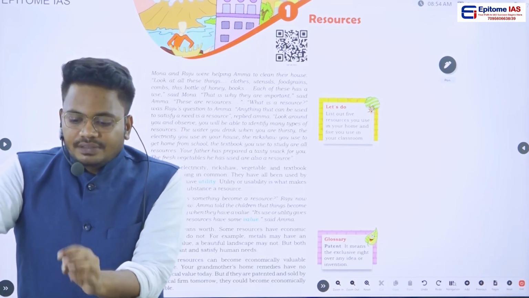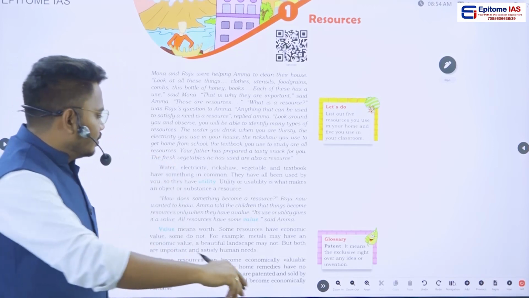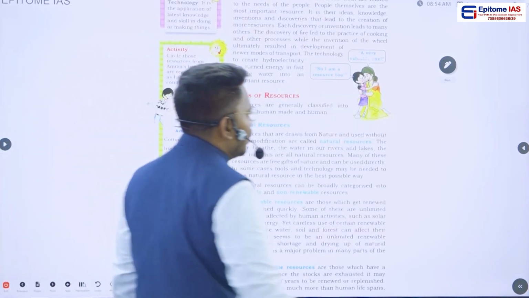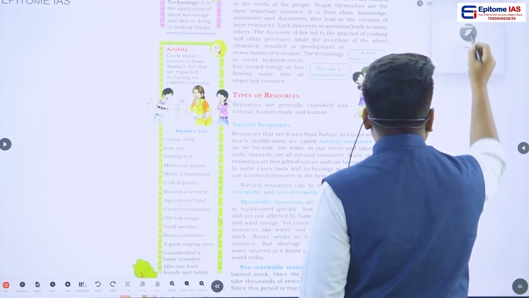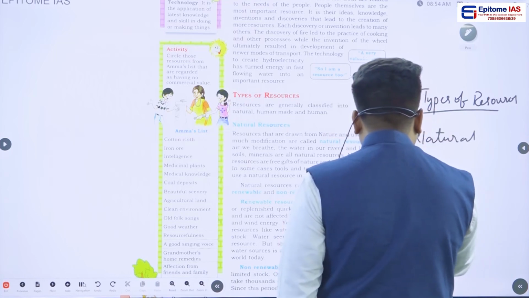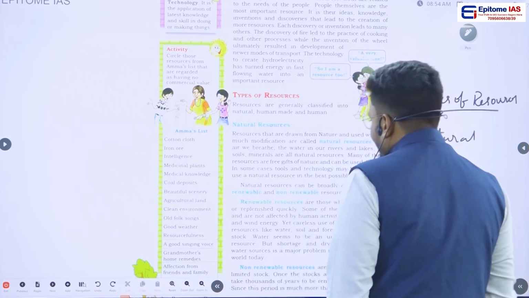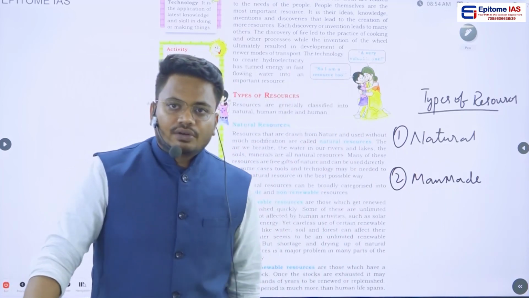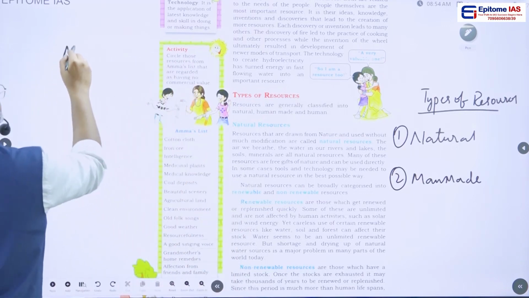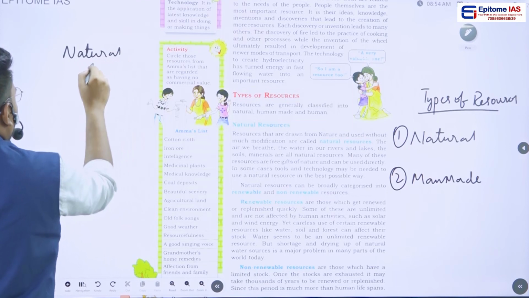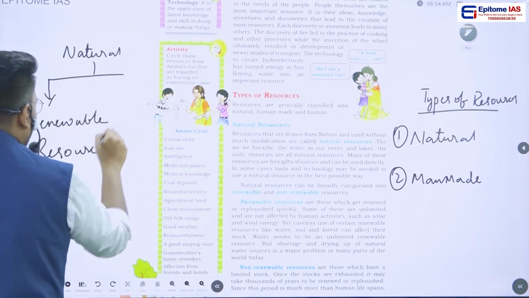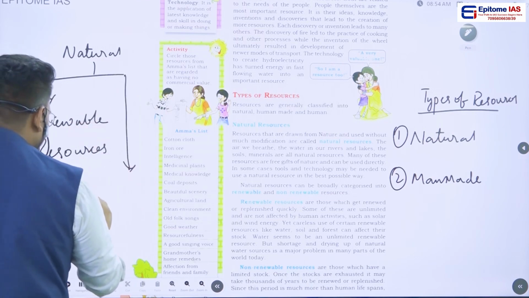Now these resources are divided into two types. What are they? One, natural resources. Second, man-made resources. And even natural resources we can classify into two categories: one, renewable resources, and second, non-renewable resources.